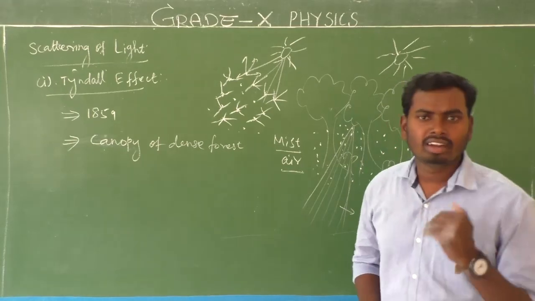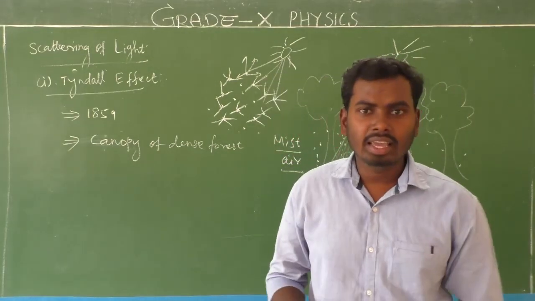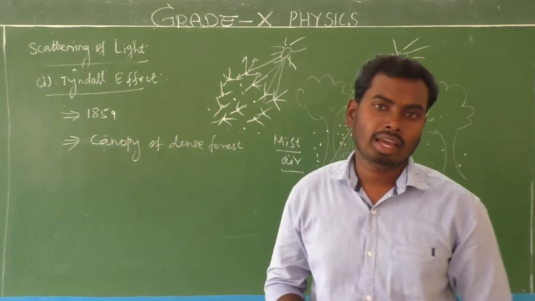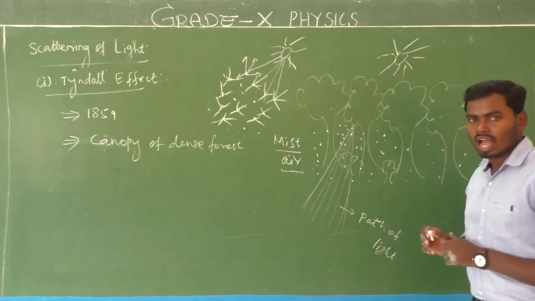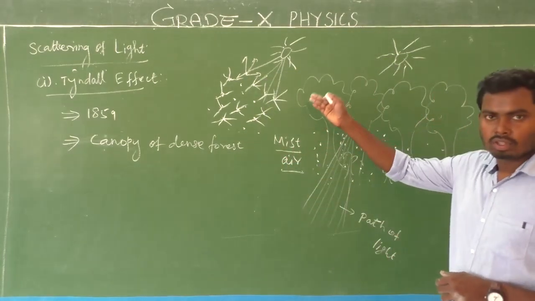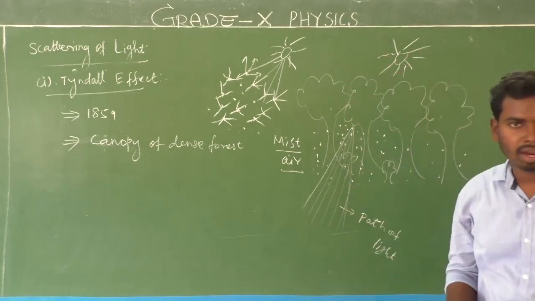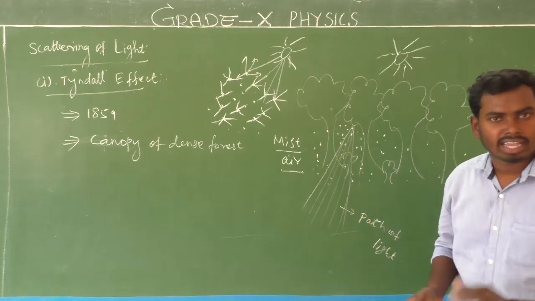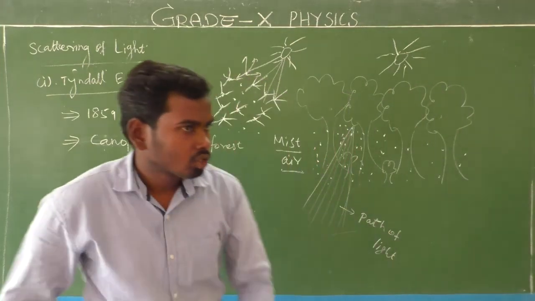Okay, so why do we need the Tyndall effect, sir? Due to the Tyndall effect, we can see the path of the beam of light. Is it clear? It's very, very simple. So this is the Tyndall effect. This visibility of the beam of light happens due to the scattering of light. Very simple, try to understand the concept. Okay, yes. So next one, what is it?